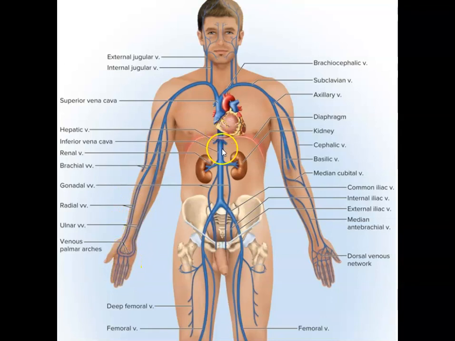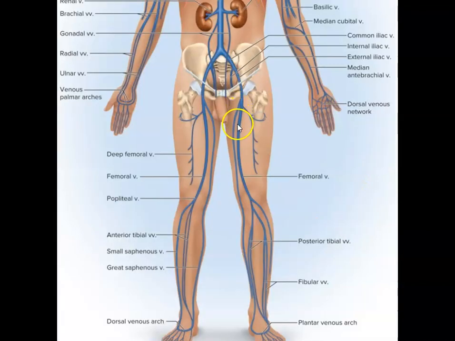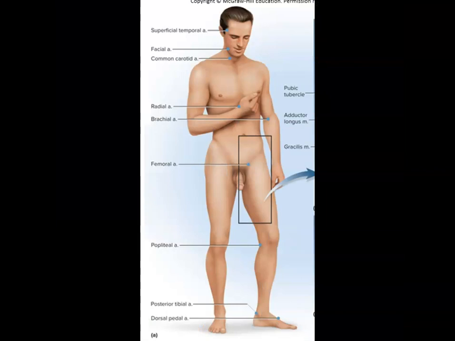The inferior vena cava will branch out to different organs, the renal veins, the hepatic veins to the liver, the pelvic region. Those are called the common iliac veins. Then the veins will extend to femoral veins and the tibial and the fibular veins, as well as the dorsal venous veins.